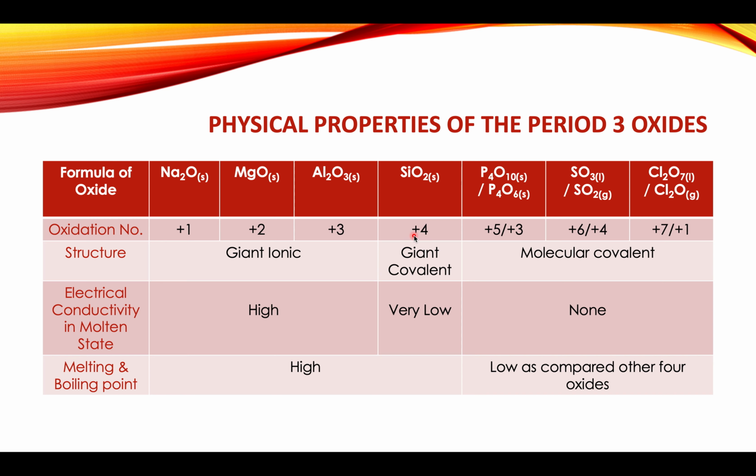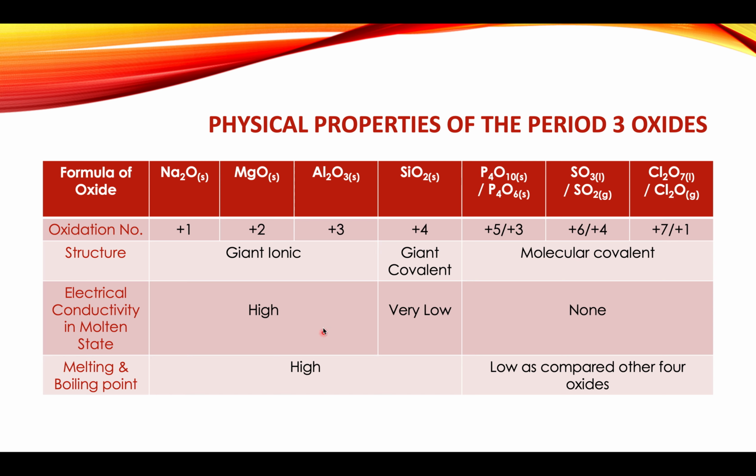The oxides of phosphorus, sulfur, and chlorine, they consist of individual molecules. The attractive forces present between them will be van der Waals forces, weak dispersion forces, or dipole-dipole forces. These forces vary in strength because of the difference in the sizes and polarity of these molecules. So we can say that they exist in gaseous or low boiling liquids.